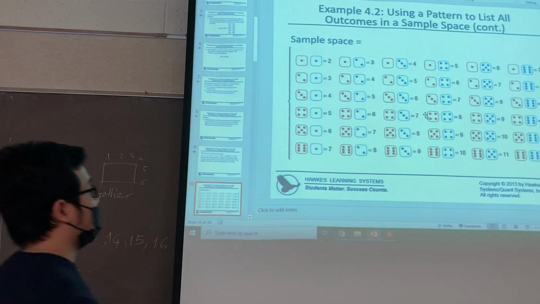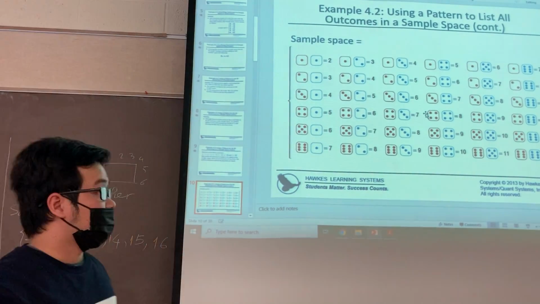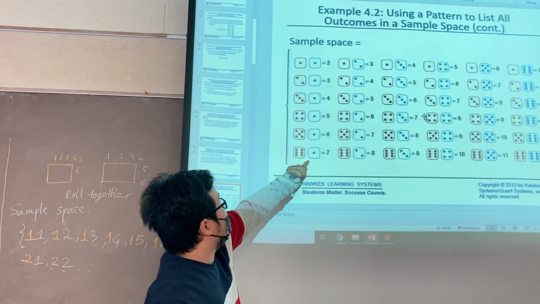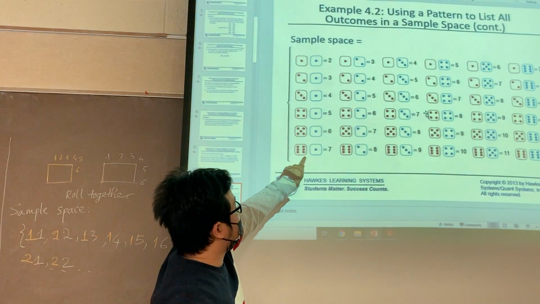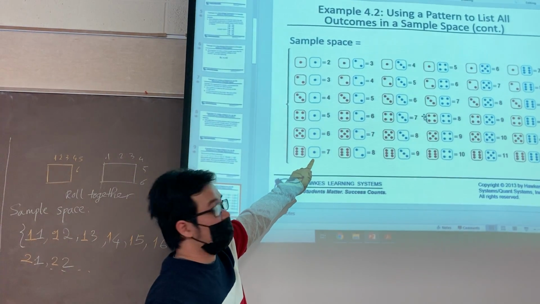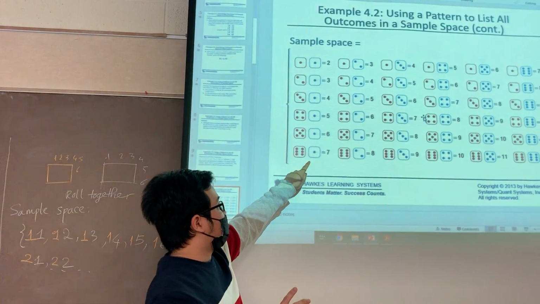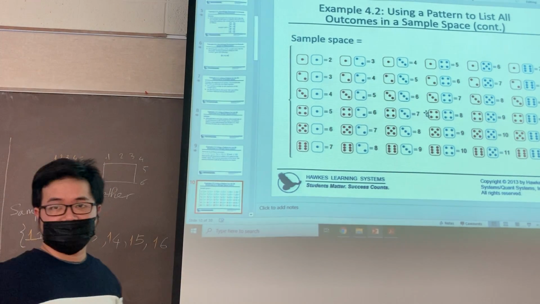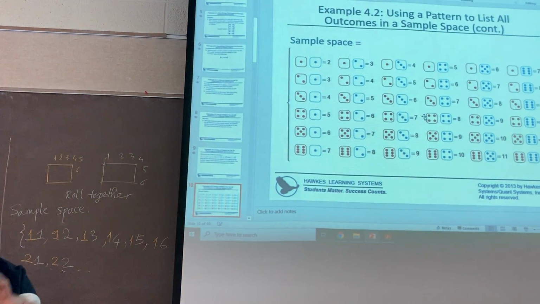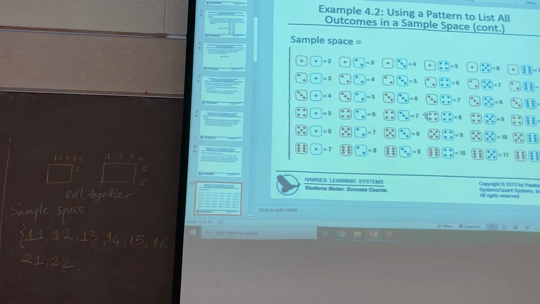And similarly, we have 6, 1, 6, 2, 6, 3, and so on. This one and this one are different: 6 red and 1 blue is different from 6 blue and 1 red. Although it's the same value, it's a different outcome. That is the sample space in this case.